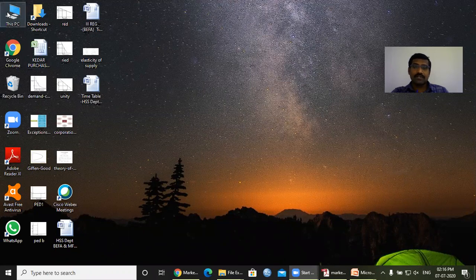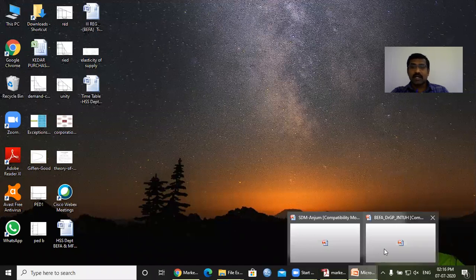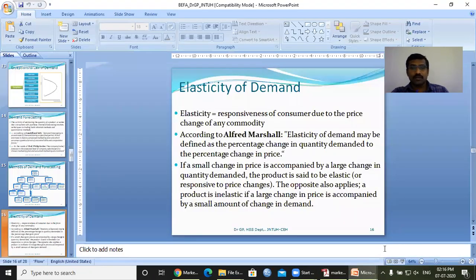How much it increases is called responsiveness, which means by reducing the price by one unit, you may see more than one unit of demand increase or below one unit of demand increase. There is no guarantee that exactly one unit of demand will increase by one unit price decrease, isn't it?